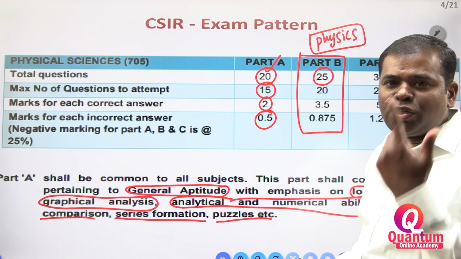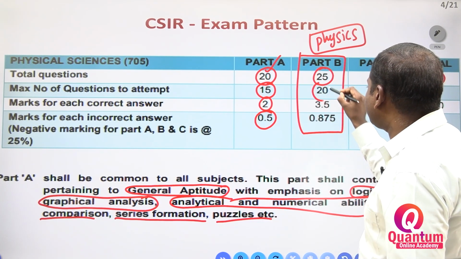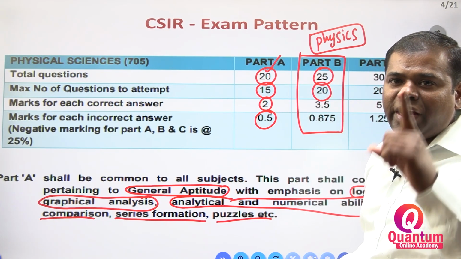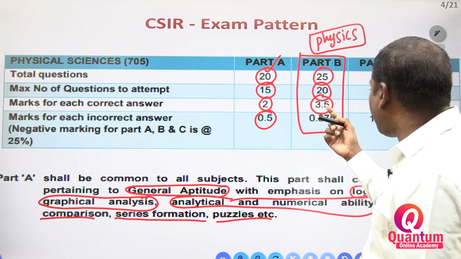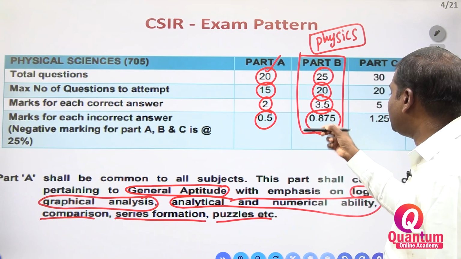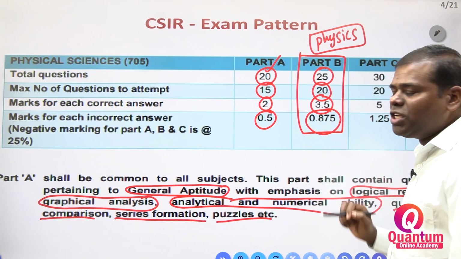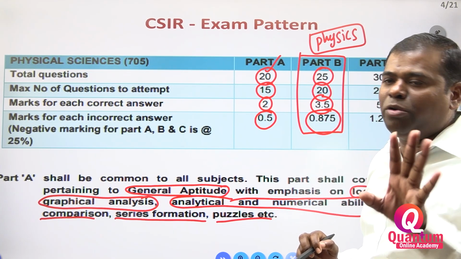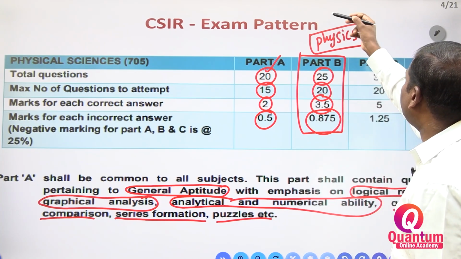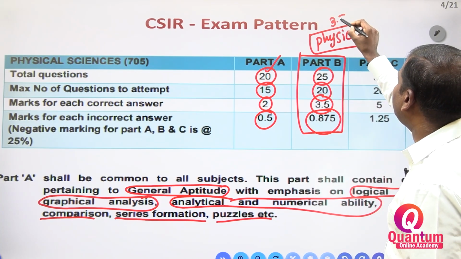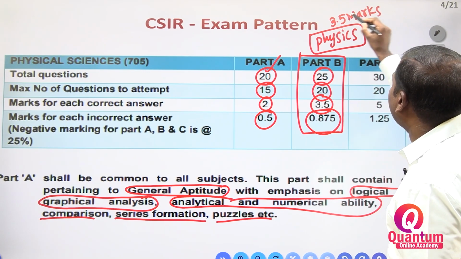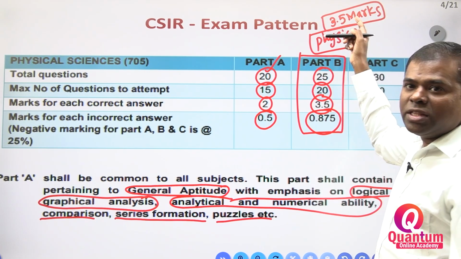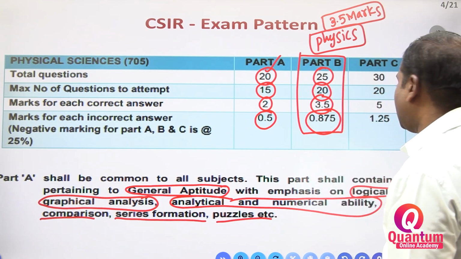How many questions do you have to attempt? 20 questions. How many marks for each question? 3.5 marks, right? Each negative is also 1/4, so 0.875 you may lose. For physics, 3.5 marks questions are there. Very, very important. So please remember, 3.5 marks questions are there.